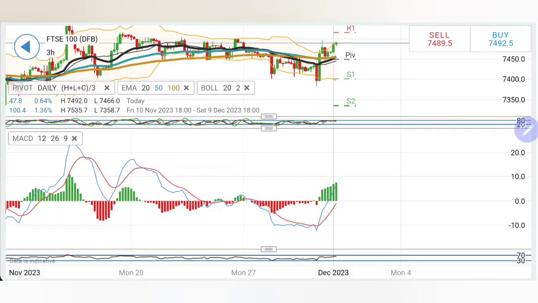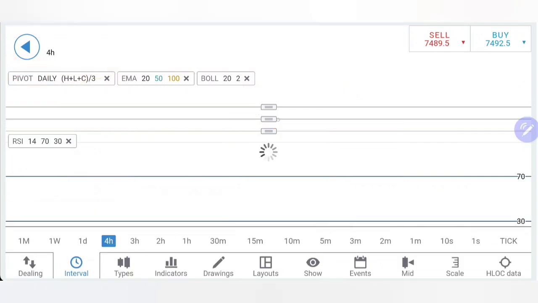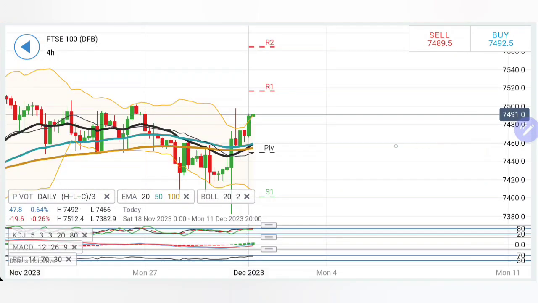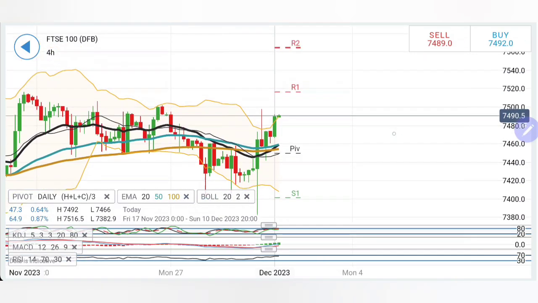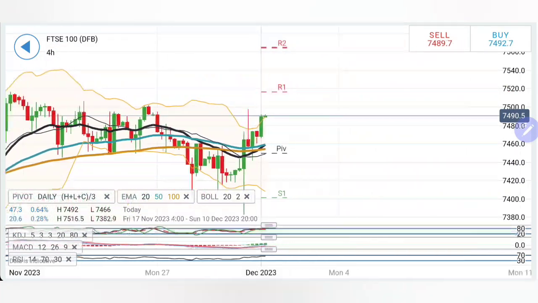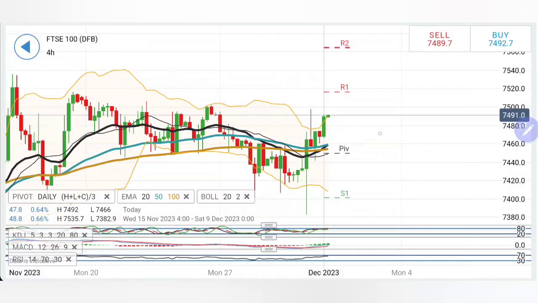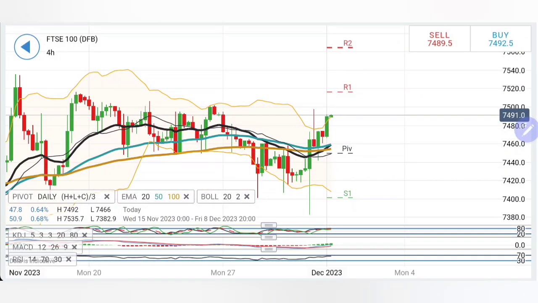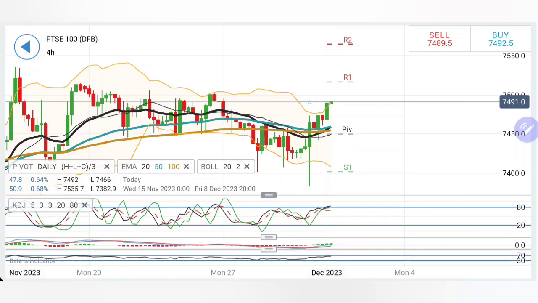Stochastic here is also overbought, MACD is bullish, RSI is also looking upwards. And on the chart I have a similar observation where you can find the bottom here, and with that as the bottom, it has given a breakout, thus staying above 7500, 7520. Certainly the bulls will take over, and on the downside 7460, 7440 is the zone where we have maximum support.